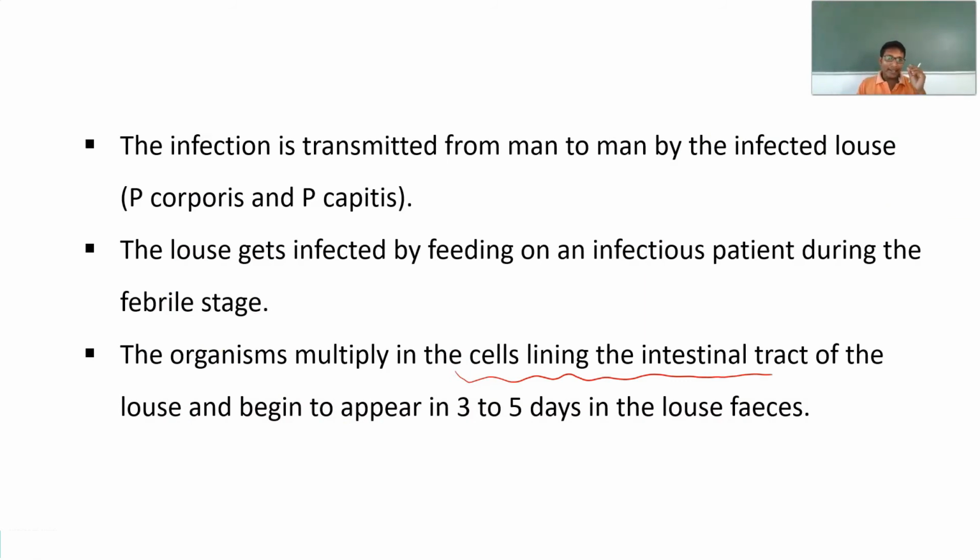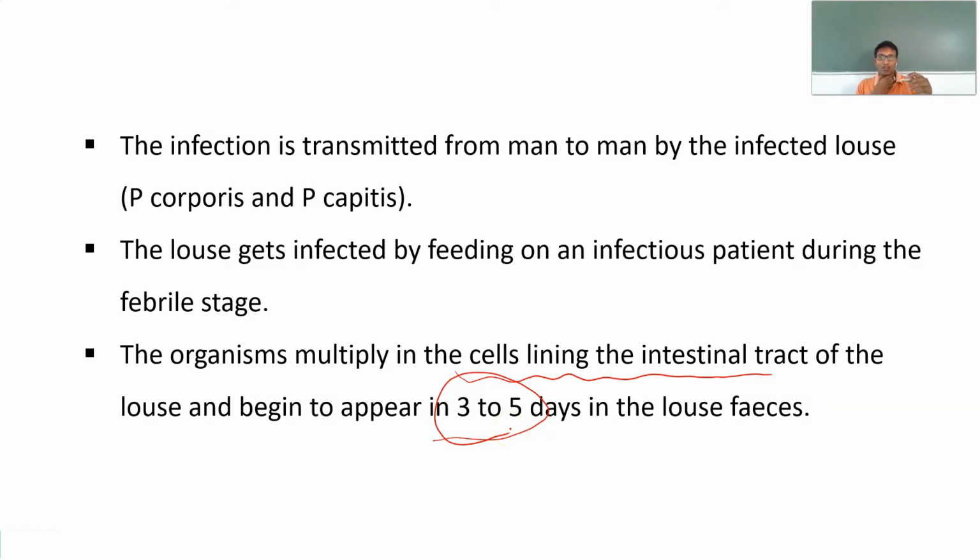Whenever a man is in a febrile state and a louse comes and bites the person, the organism taken from the infected person enters the louse and multiplies in the lining of its intestinal tract. And this louse gains the capability of infecting another person within 3 to 5 days.